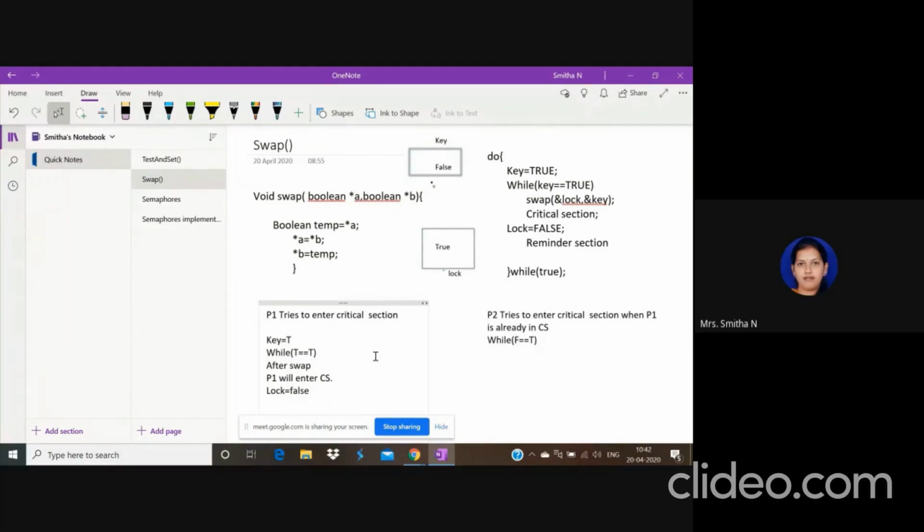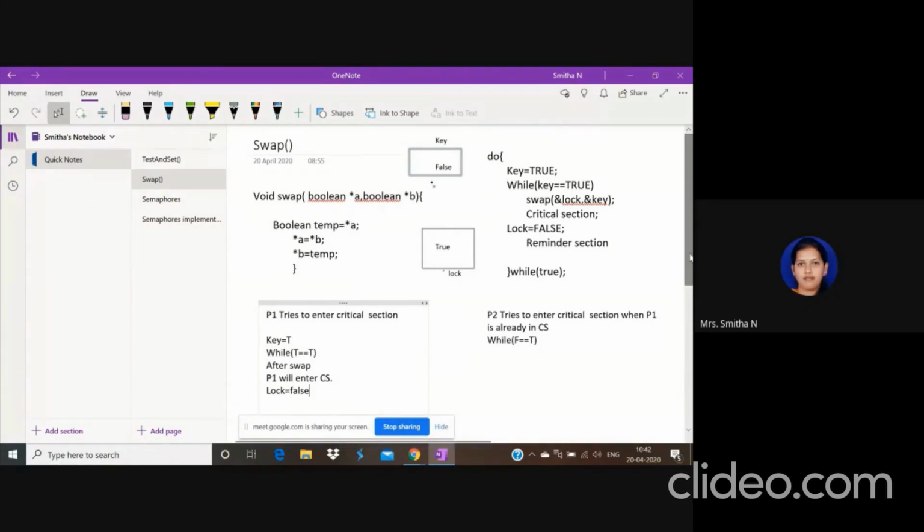The hardware solutions, test and set and swap, exhibit mutual exclusion and progress, but do not satisfy bounded waiting. But bounded waiting is not mandatory for a critical section problem solution. If mutual exclusion and progress are achieved, then it is a good solution to the critical section problem.